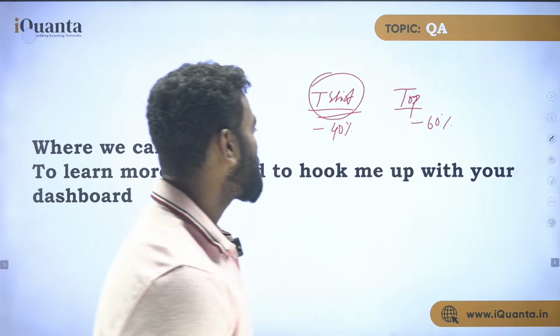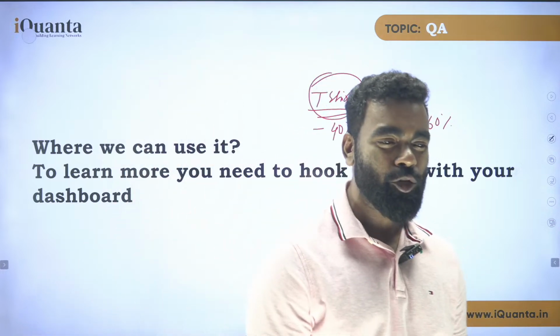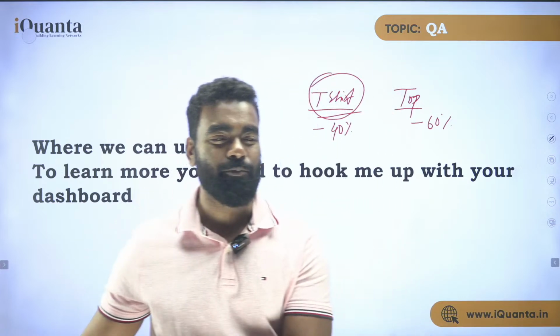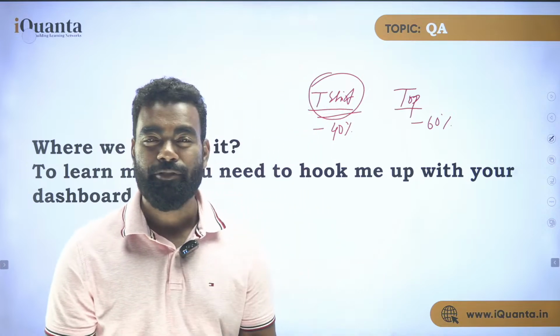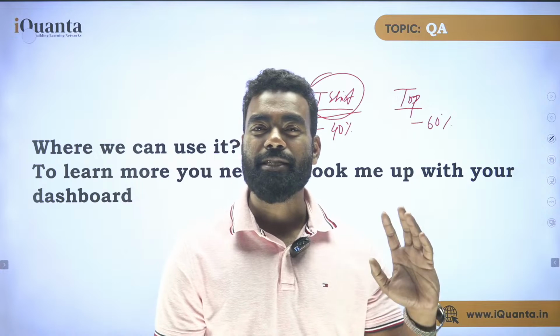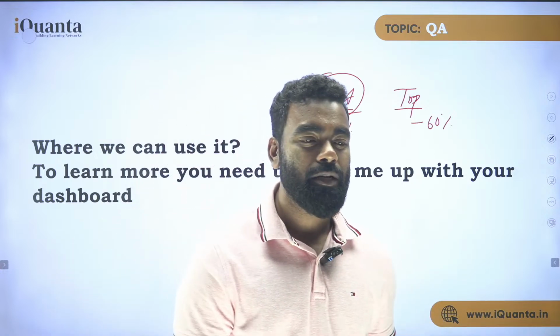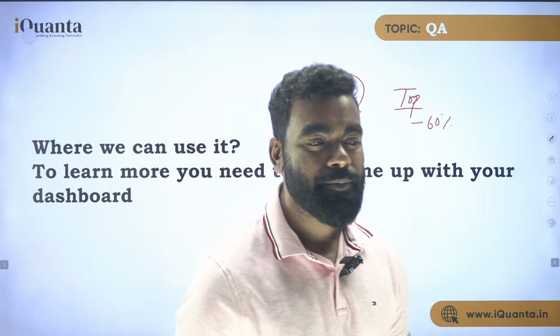So obviously, in t-shirt you have got a 40% discount and in top you get a 60% discount. Don't think like you're buying your own product at less discount and buying the other one's product at more discount. It's not like that. I'm just giving you one example, nothing related to real life. So you get a discount of 40% on the t-shirt and another discount of 60% on the top. Now the question is, what is your overall discount percentage?